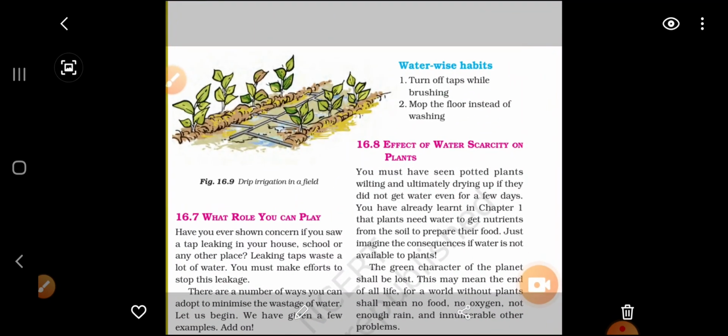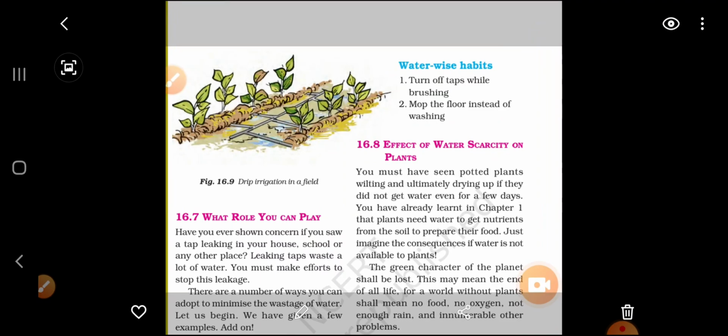Now what you can do at your level is something like turning off taps while brushing, when we are washing our face, when we are brushing, when we are washing the utensils. What do we need to do? We need to close the tap. Okay, whenever we open the tap, it should be only at the time when we need it. Otherwise, we are just brushing our teeth and the tap is open continuously, and the water is wasting and wasting. So this should not be done.